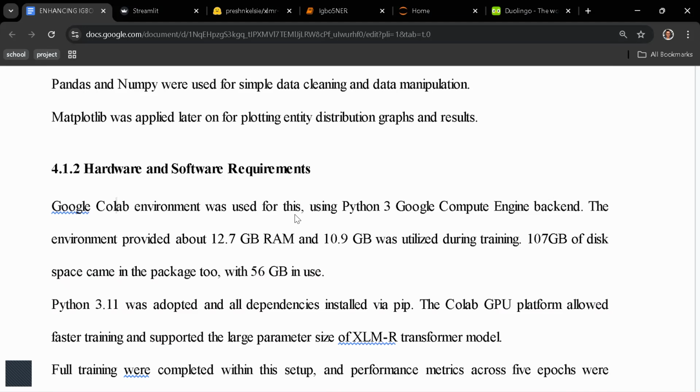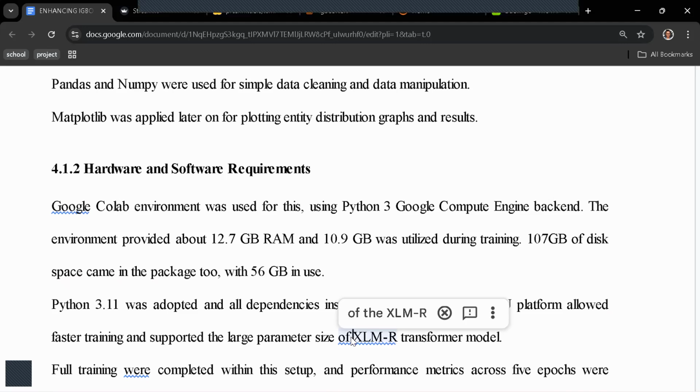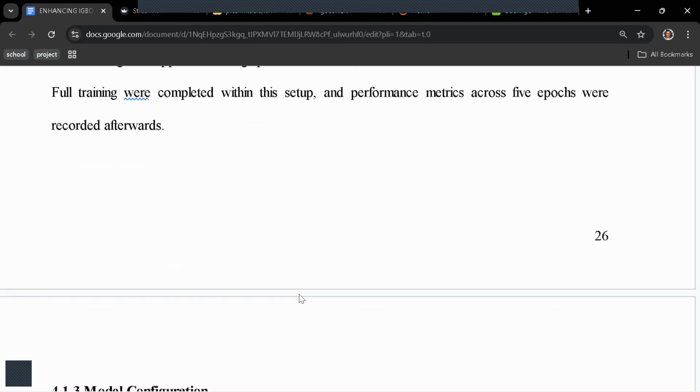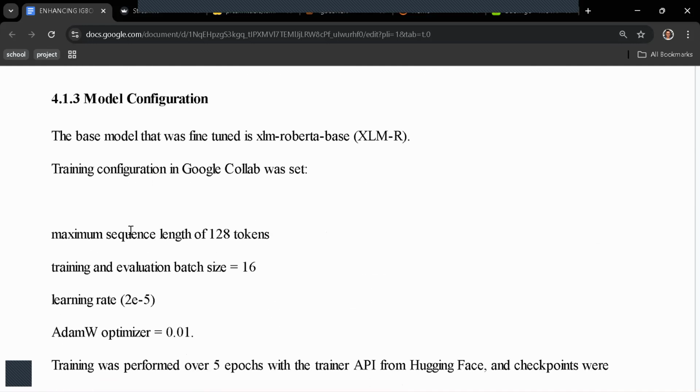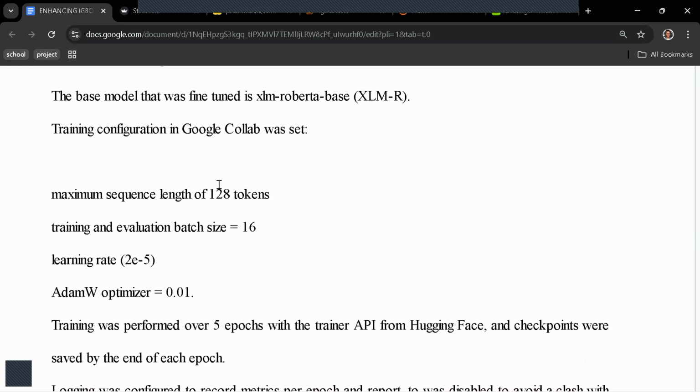Because the system I have is a low-end model, not really optimized for training of models, I decided to run the code on Google Colab. These are the specifications for the Google Colab environment, so read through please. For our model configuration, when we are training our model, these are some of the configurations that we use.